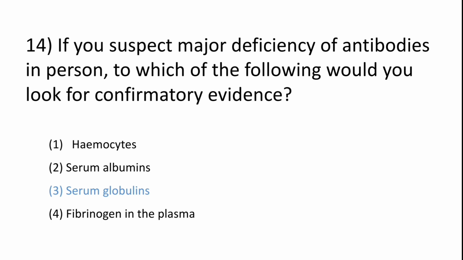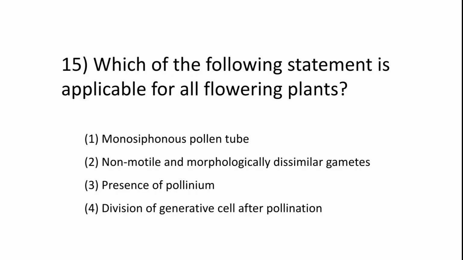Okay, next question. Which of the following statement is applicable for all flowering plants? Option 1, Monosiphonous pollen tube. 2, non-motile and morphologically dissimilar gametes. 3, presence of pollinium. 4, division of generative cell after pollination. The answer is option B, non-motile and morphologically dissimilar gametes.